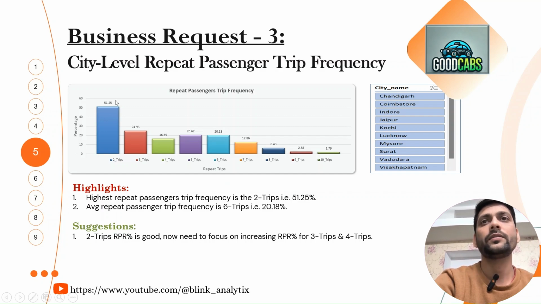So here we have a suggestion that the 2 trips repeat passenger rate percentage is good. This is exceeding 50%, which is really good. So now we need to focus on increasing the repeat passenger rate for 3 trips and 4 trips. For 2 trips it is really great. Now we need to focus on 3 and 4. Then after, we will focus on other trip frequency counts.